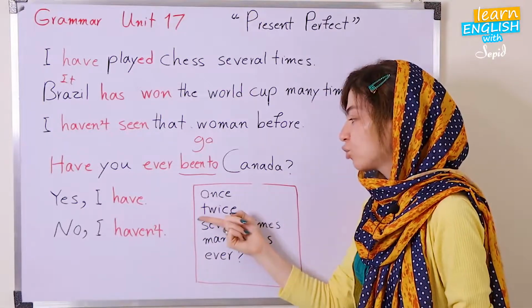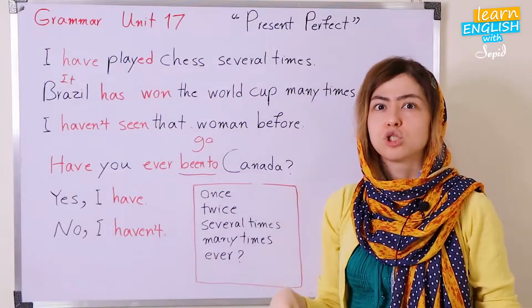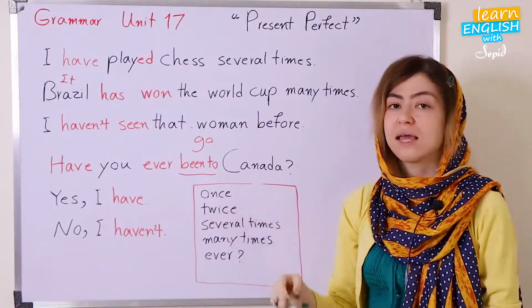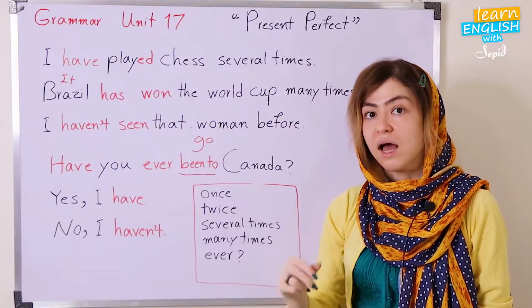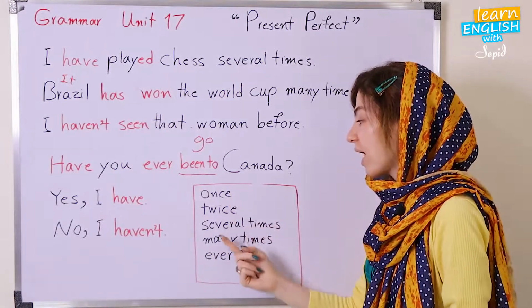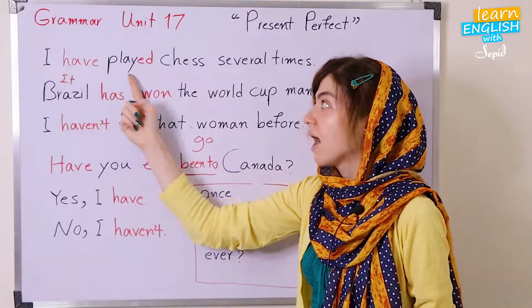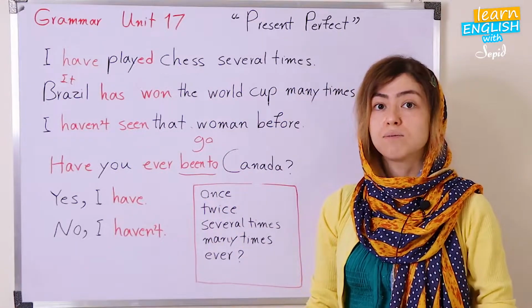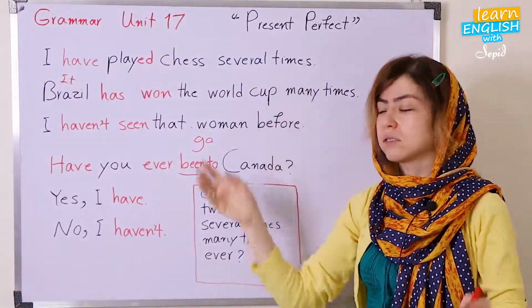Okay, so here, twice. For instance, I can say, I have swum in the sea twice. Again, it shows that only 2 times I went there. So once, twice, several times, as in this part. Okay, so here it says, I have played chess several times, like this. I've read books several times. It means I have a lot of experience about that.